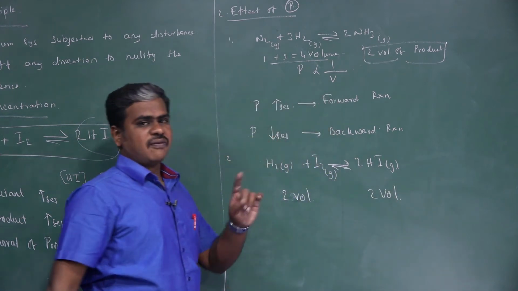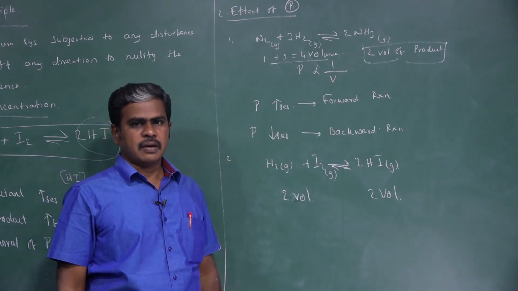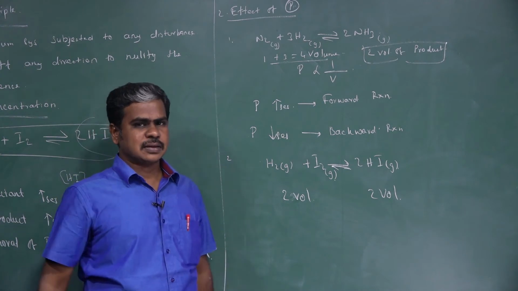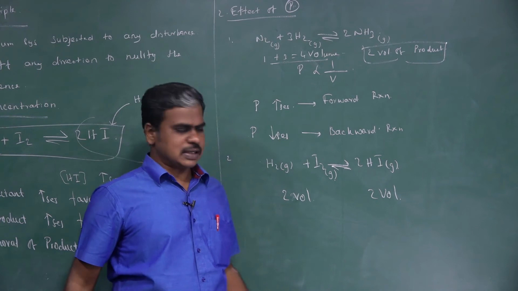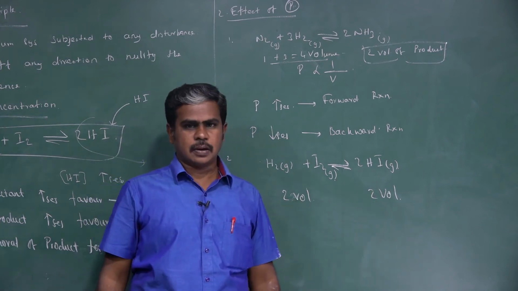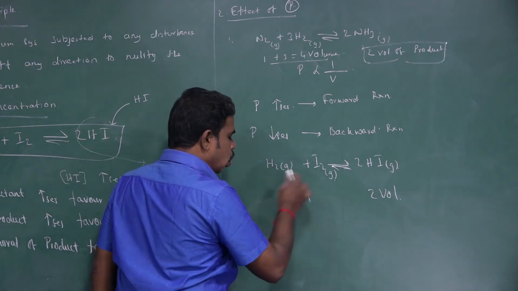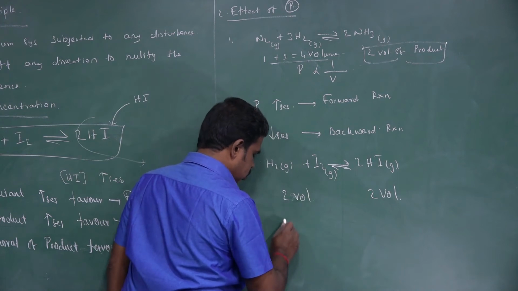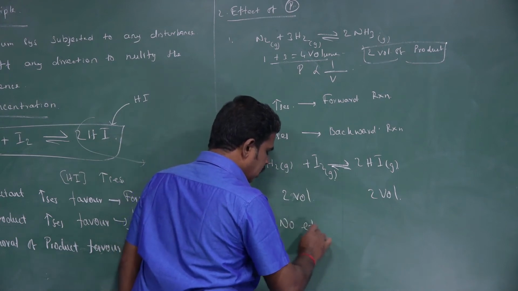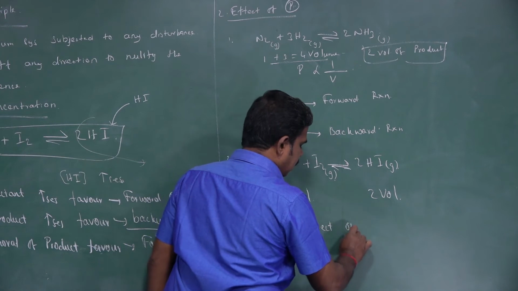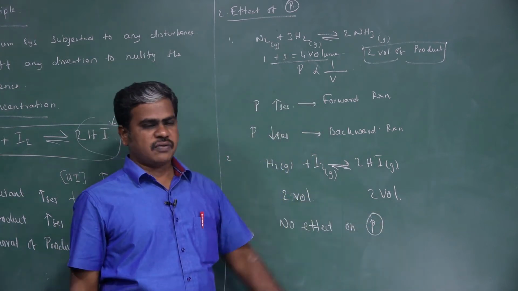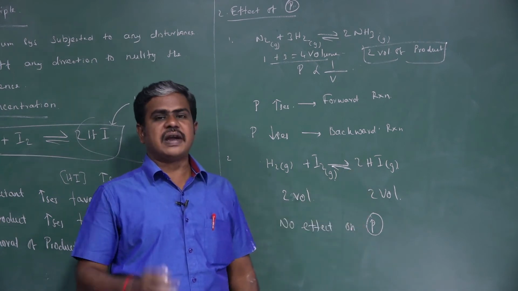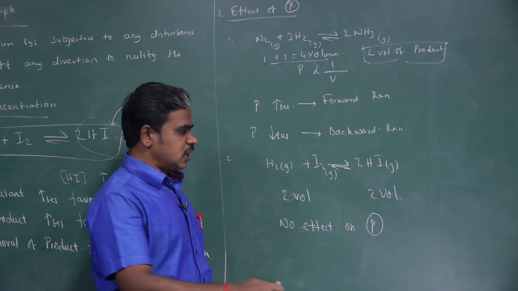Then what is the effect of pressure? When pressure increases, volume decreases, but no volume decreases here. Both volumes are equal. So there is no effect of pressure for this equation when delta Ng is 0.